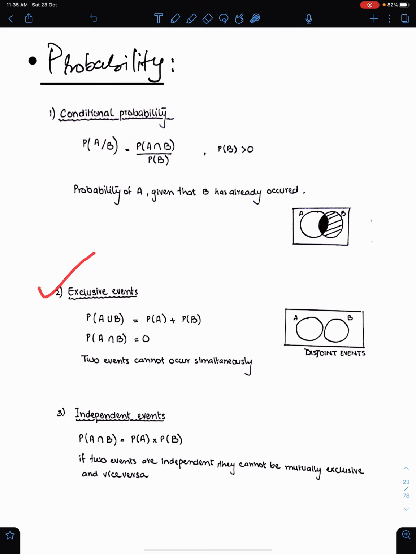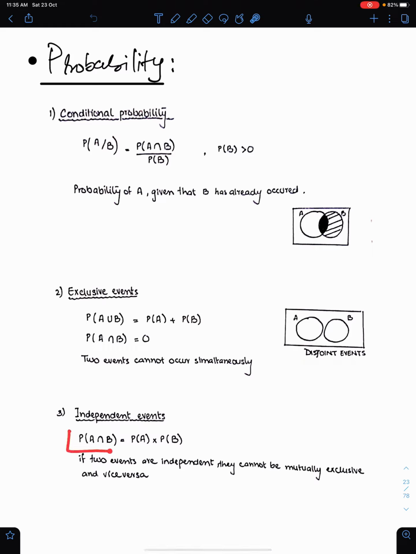Exclusive events. These are two conditions for exclusive events. For the verification of exclusive events, we always check this condition. If this condition is verified, then events will be exclusive. Exclusive events means two events cannot occur simultaneously. They are disjoint events.